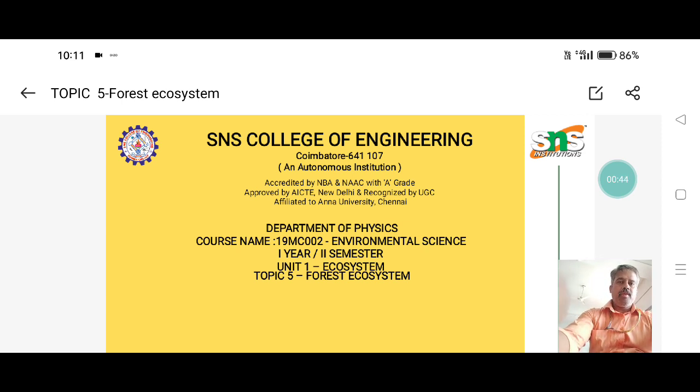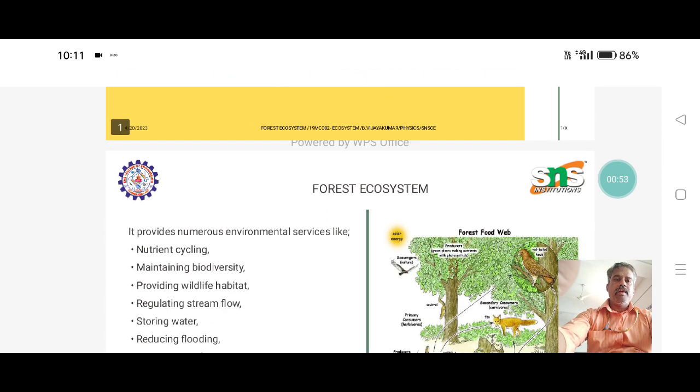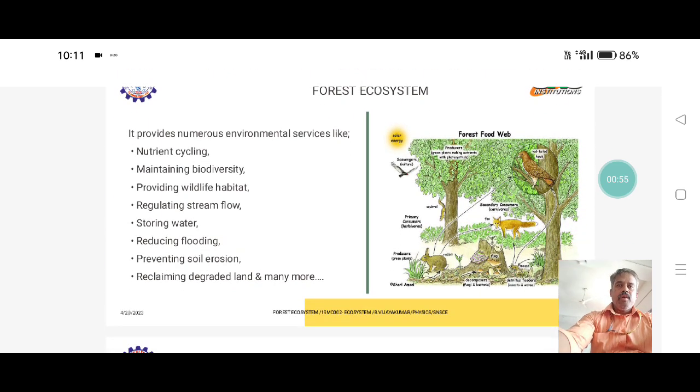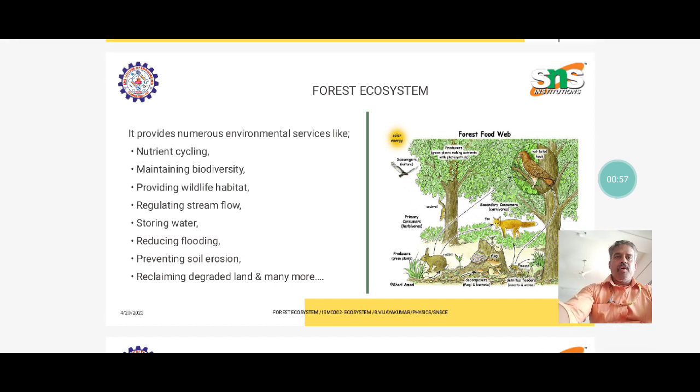The forest ecosystem plays a very important role among ecosystems, because without forests nature is destroyed. So we discuss the forest ecosystem. It provides numerous environmental services.